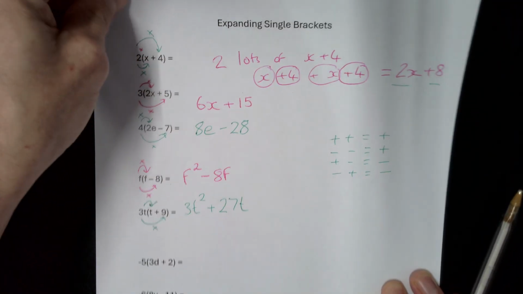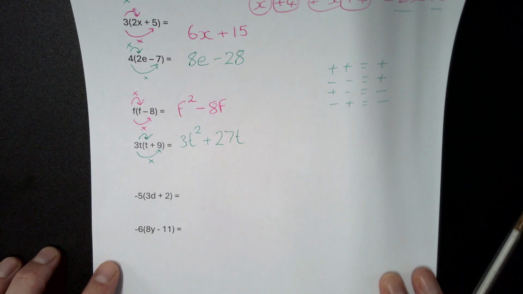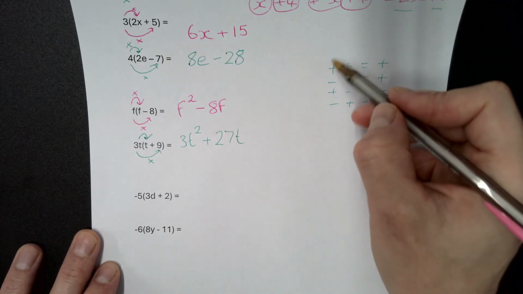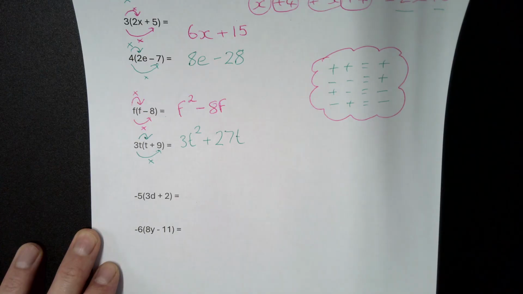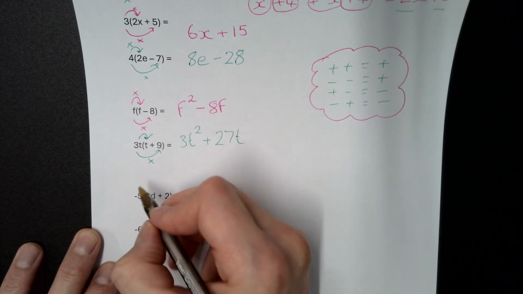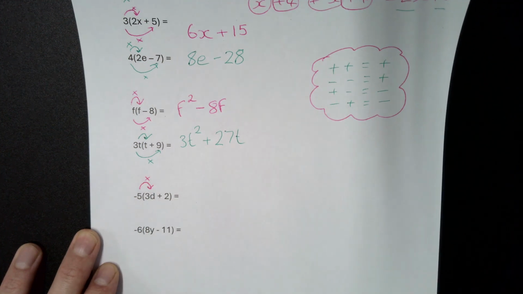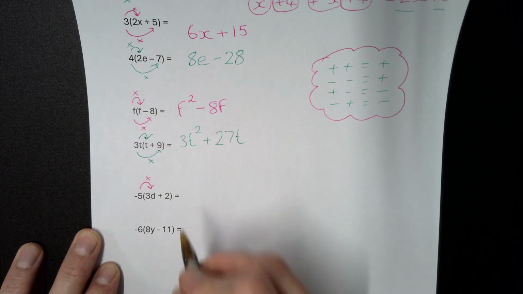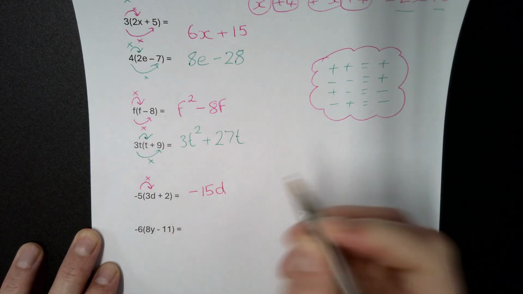Right, the last 2 variations then are with a negative term on the outside. And again, I'm going to use a little crib sheet here. Okay, so we've got minus 5 times a positive 3. That gives us a negative 15 lots of d.